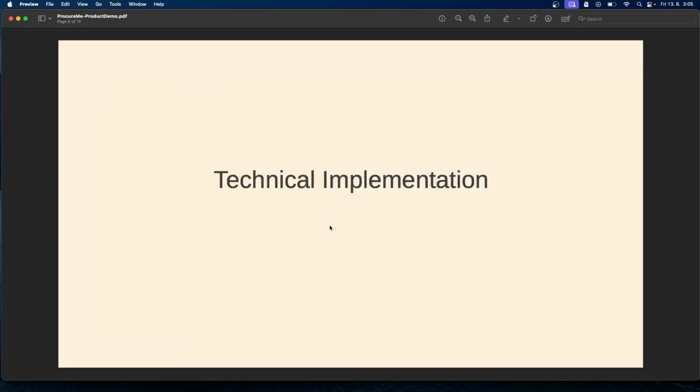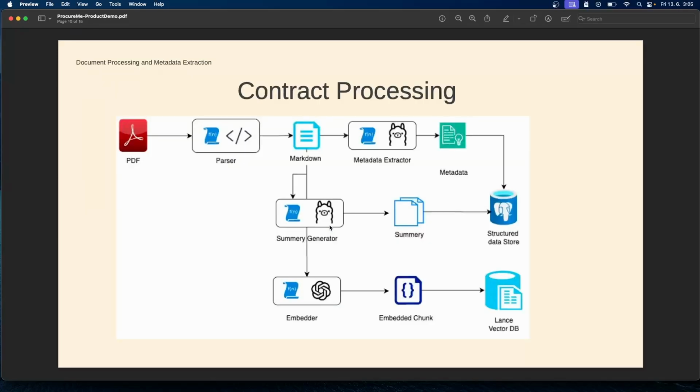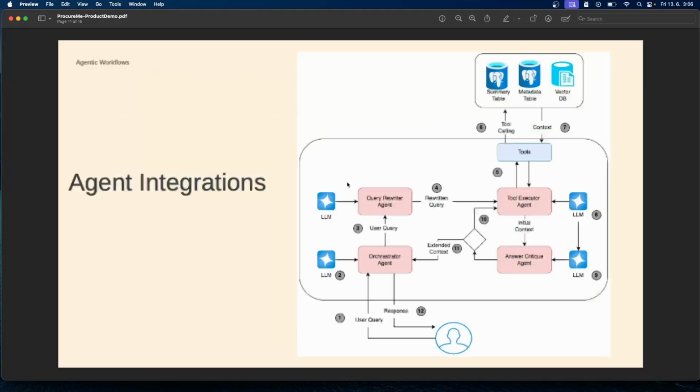Let's have a look at the technical implementation of this application. Each PDF, which is the contract, is parsed into Markdown, and then there are 3 streams to process this Markdown file. The first is to create metadata and save it into a structured database. The second stream is to create the summary of the contract and save it into a structured database. The third stream is to embed the Markdown and put it in a vector store so that it can be used for general Q&A from the assistant.